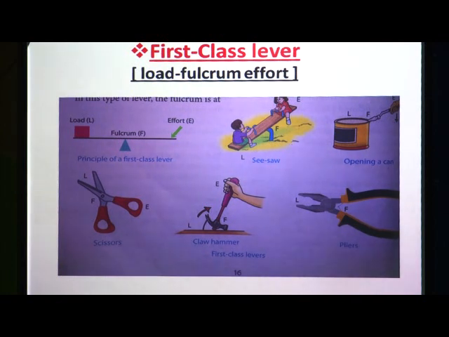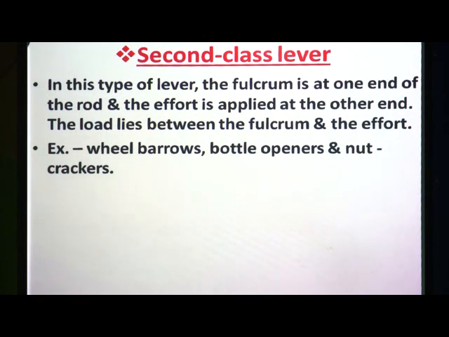Now, the second type of lever is the second class lever, and in this type of lever, the fulcrum is at one end of the rod and the effort is applied at the other end, and the load lies between the fulcrum and effort.